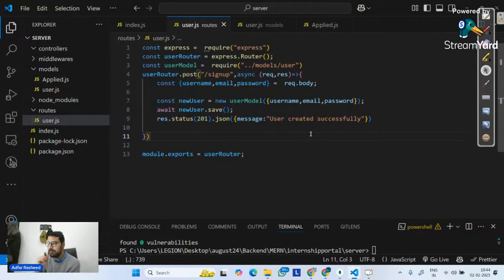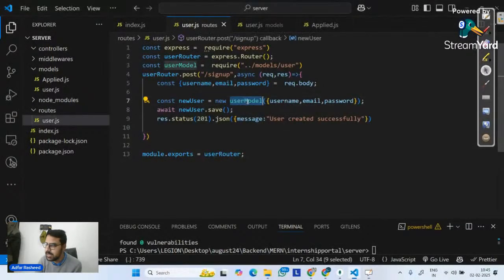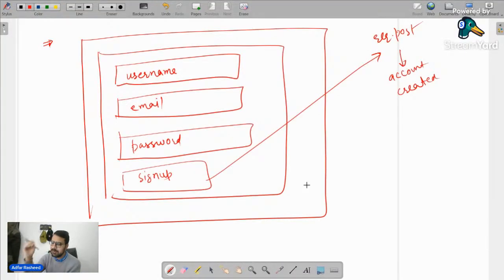But one very important thing. Since I was signing up the first time, it should be able to create my data in the user model, and we should simply get user created successfully. But after 2000 years, I decided that I will sign up again. After a very long amount of time, I will sign up again, but unfortunately I used the same email. Earlier I had already registered adfar@gmail.com, and now I am using the same email again. Tell me what should happen.